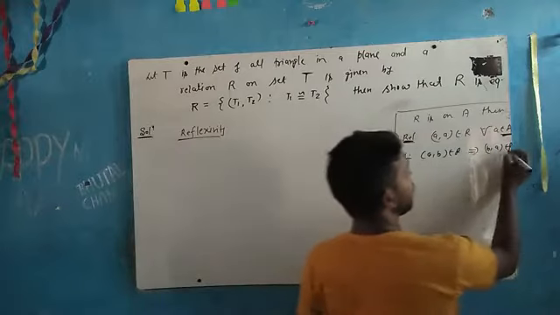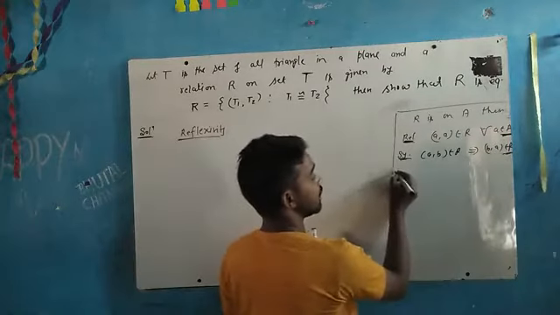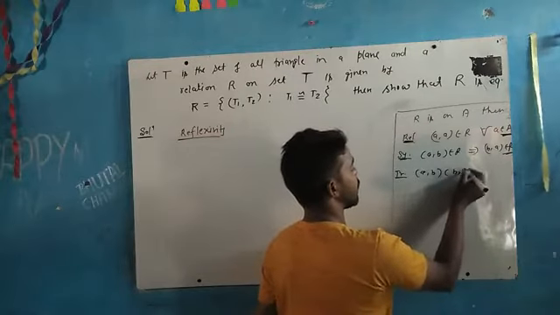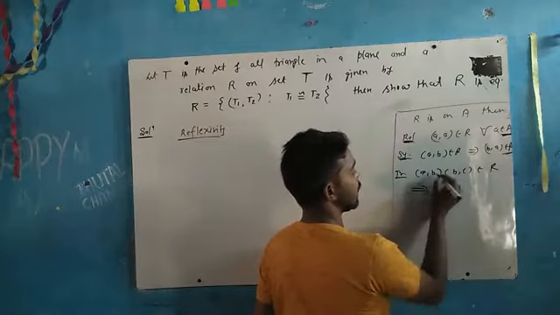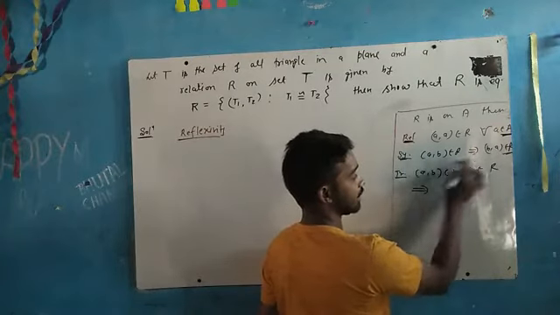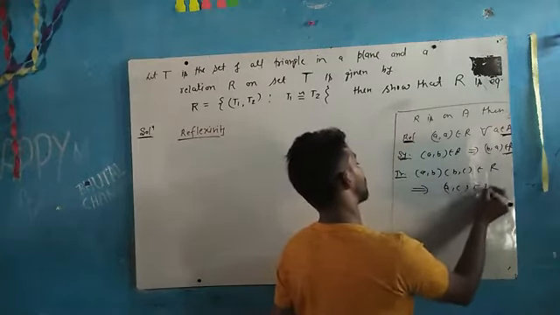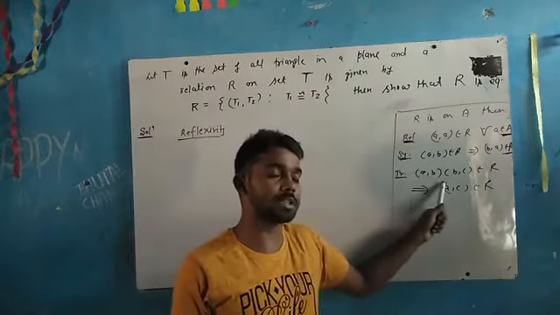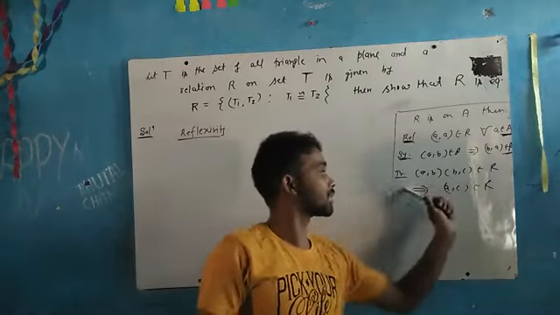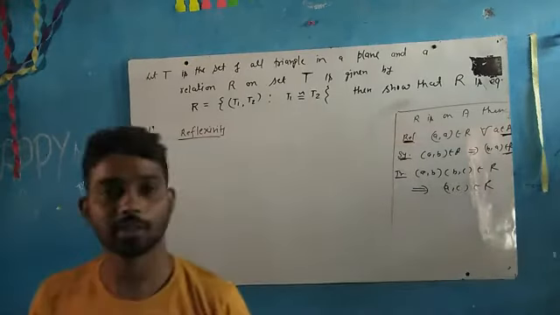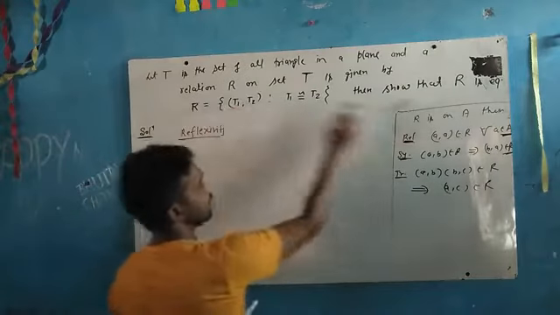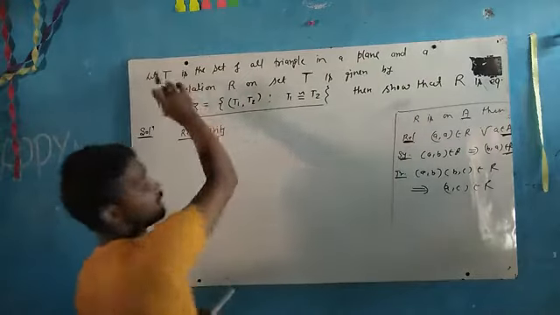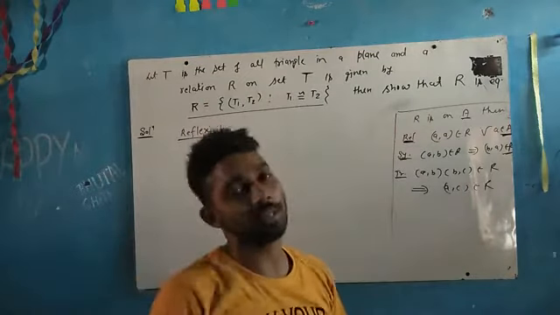Here you have to focus on capital R. And next is transitivity. Transitivity says that if (a, b) and (b, c) belong to R, this implies, just ignoring the b, first and third, (a, c) should belong to R. It means first is connected with second, second is connected with third, then first is connected with third. This is transitivity. Clear? So now in place of R, this relation is given, and in place of A, what is given here? T. What is T? The set of all triangles. Okay.